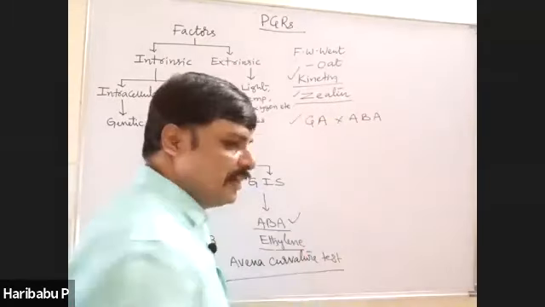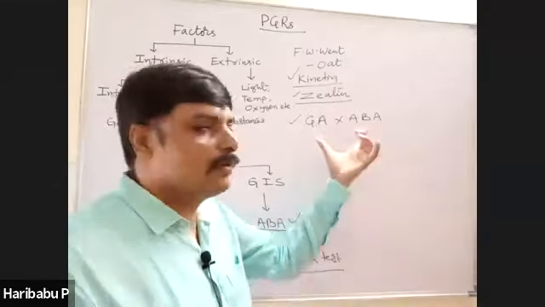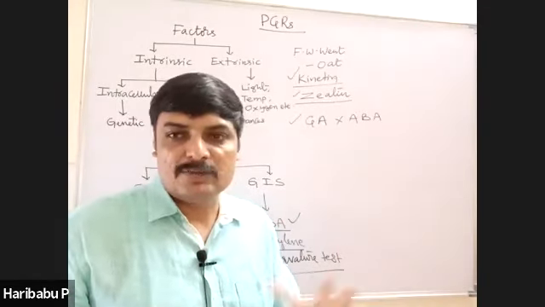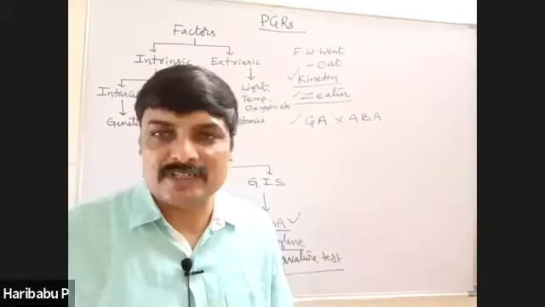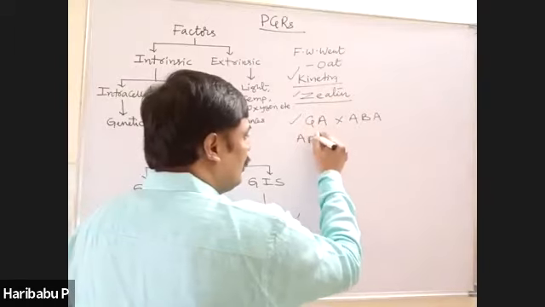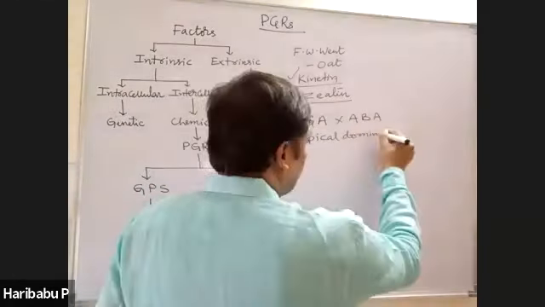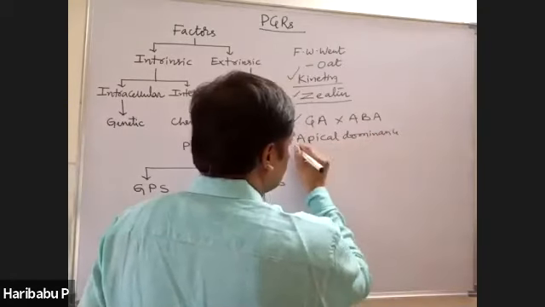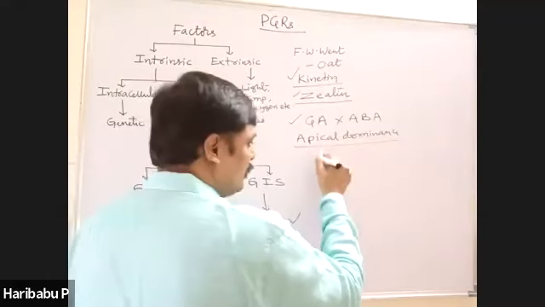As far as many effects are concerned, these two hormones are antagonistic, opposite. Similarly, regarding apical dominance, which two hormones are opposite?